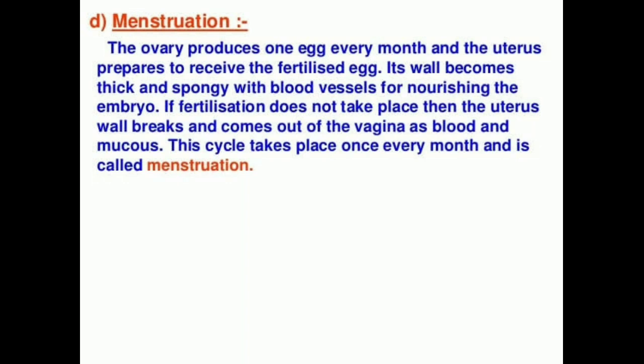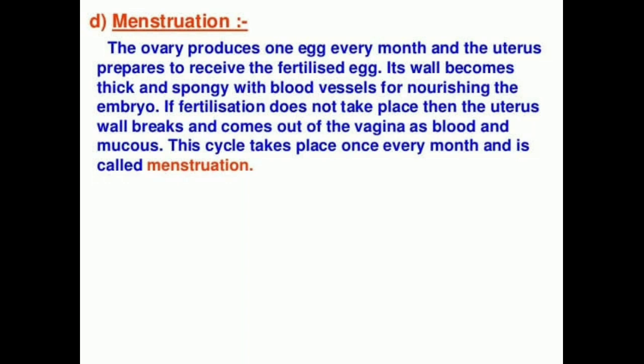Okay, so now what will happen if the egg is not fertilized, if the sperm doesn't fuse with the egg? If the egg is not fertilized, it lives for about 1 day. And you know that the ovary releases 1 egg every month.